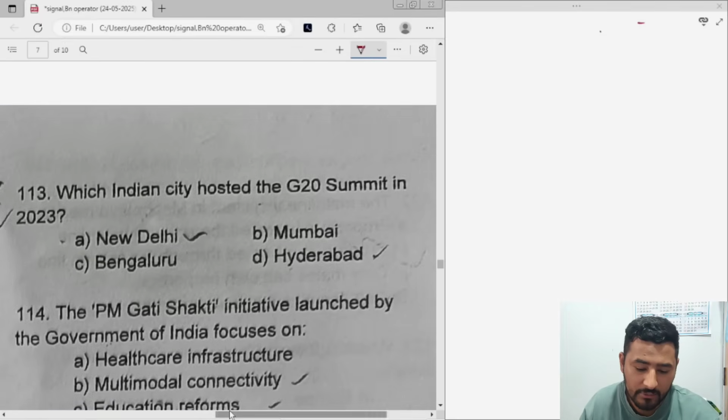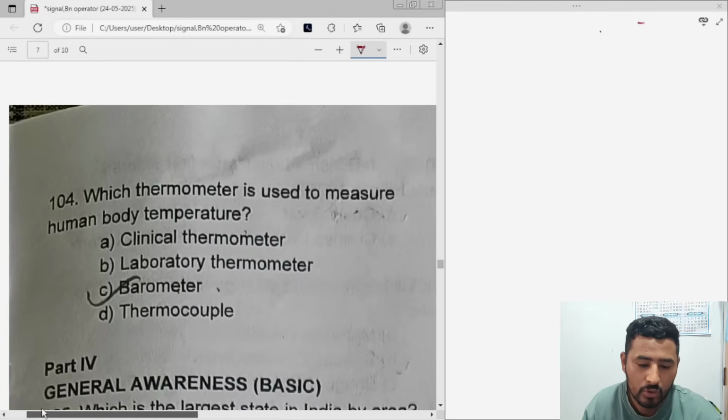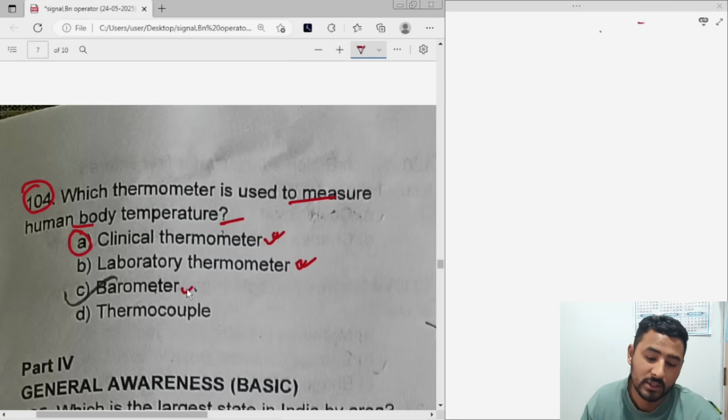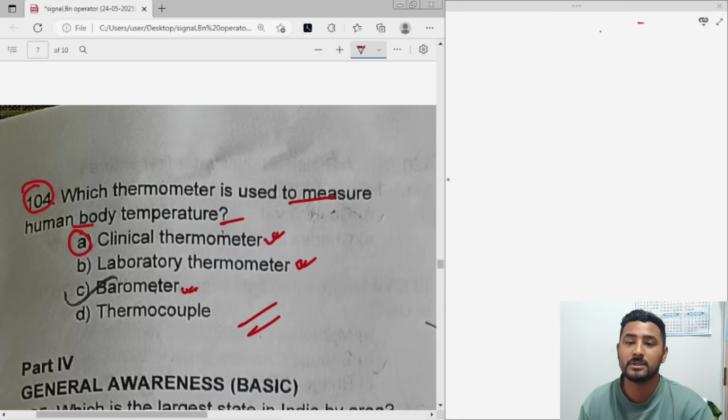And the last question, I think, 104. Which thermometer is used to measure human body temperature? For measuring the temperature of the human body, we use a clinical thermometer. This is for laboratory purposes. Barometer is used for atmospheric pressure. Remember, it's a device to measure the atmospheric pressure. Okay, so with this we have come to the end of this question paper of